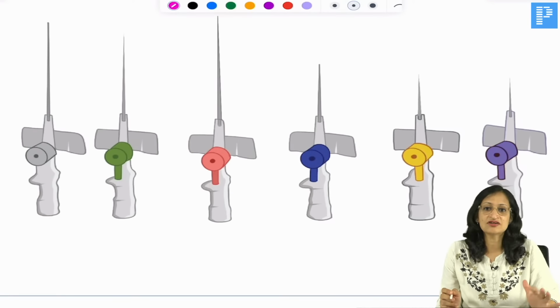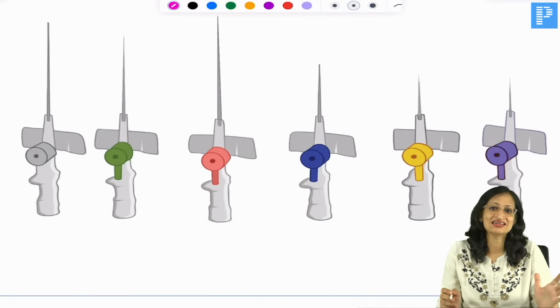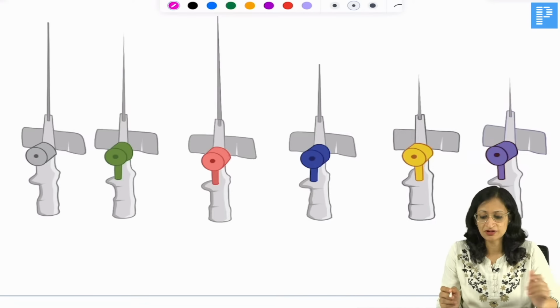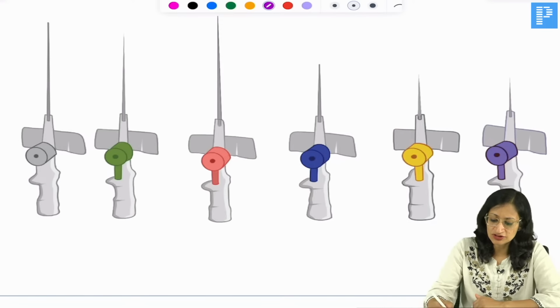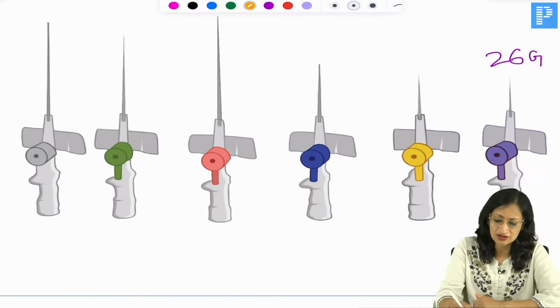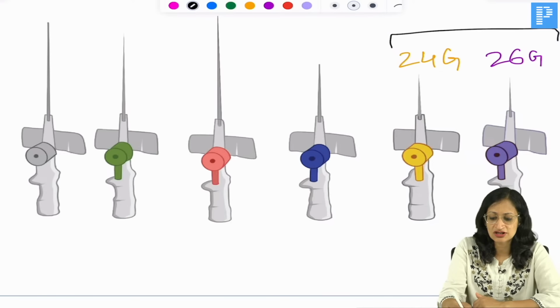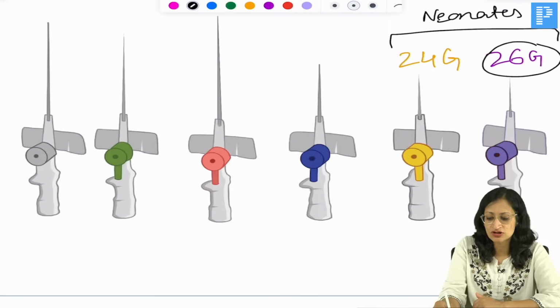Now, these are some intravenous cannulas. You must know which size or which color is for which age group. In neonates, we usually use either the purple one, that is 26 gauge, or the yellow one, that is the 24 gauge. These are the two sizes that we usually prefer to use in neonates. In preterm neonates, of course, you will be using the smaller size, that is the 26 gauge.